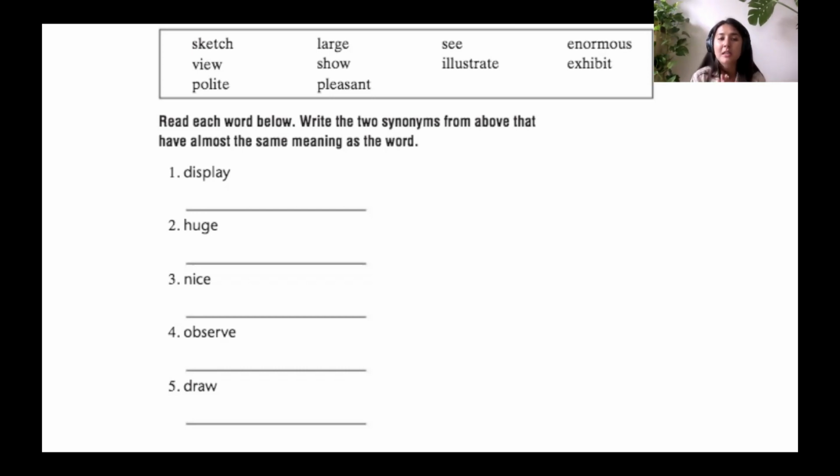So I want you to use a dictionary to find out words that you don't know the meaning for. Now have a look here. Display, huge, nice, observe, and draw. You read the word and write 2 synonyms from above. If you're not sure of the word, please don't guess. Please go and look it up in a dictionary. For example, if you don't know what the word observe means, please look it up in a dictionary.